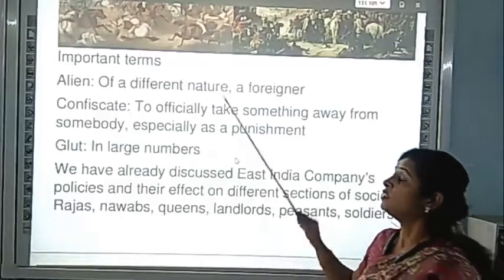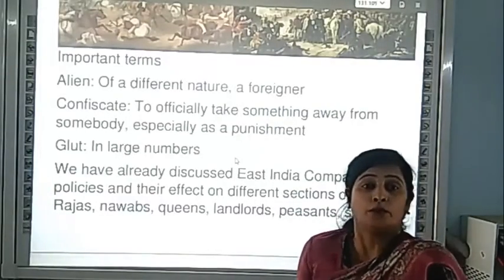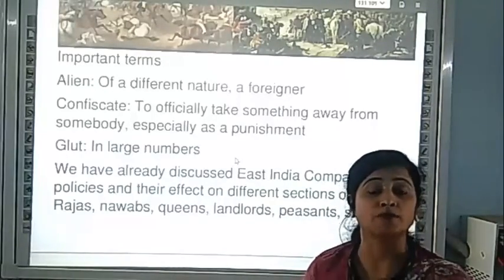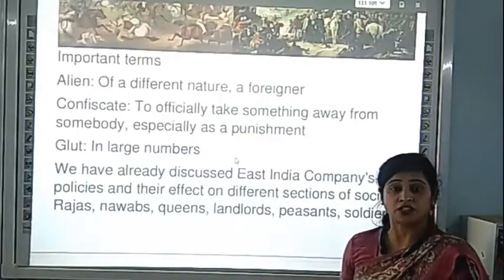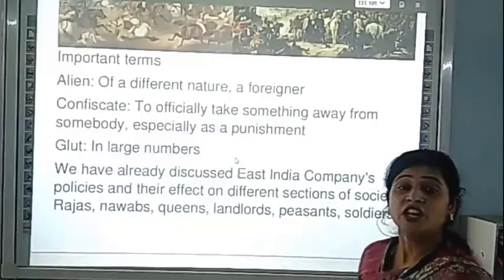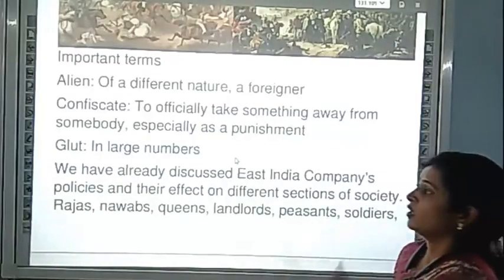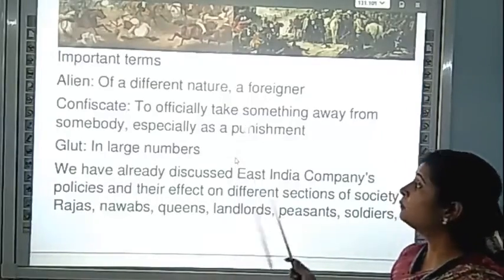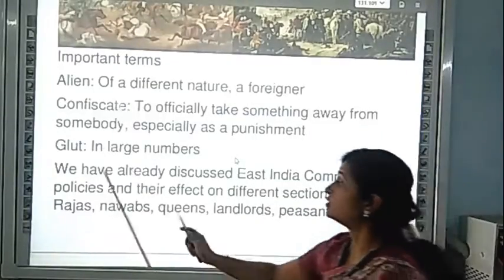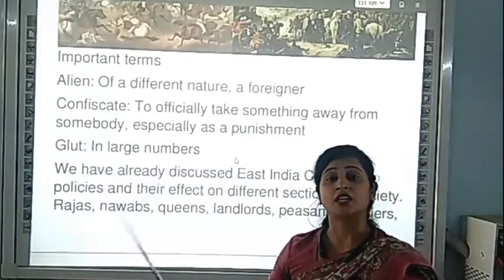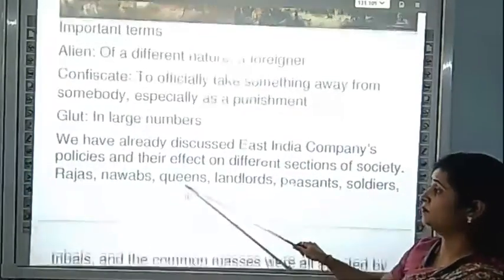What were they doing? They took all the properties and all the kingdoms from the Nawabs and the Rajas who ruled our country. They snatched everything from them, they made policies and snatched everything away. Now, flood. Flood means a large number, the collection of a large number is called a flood.